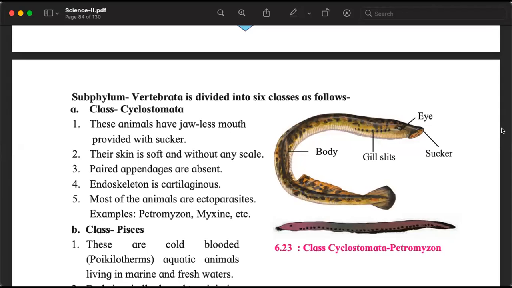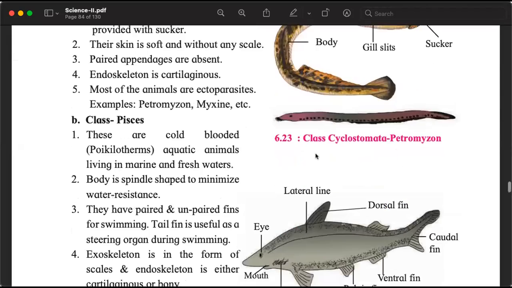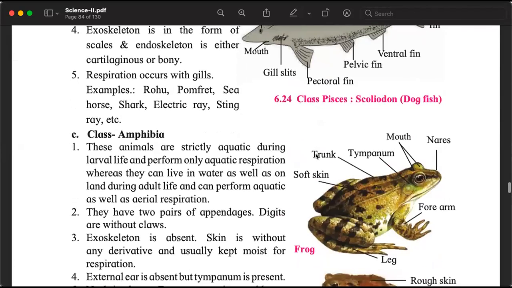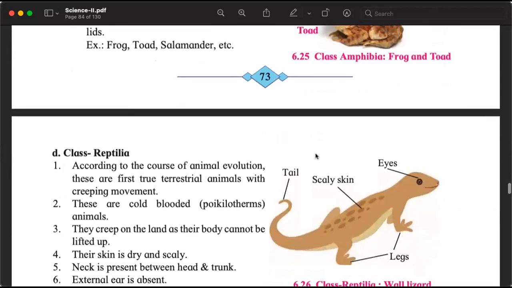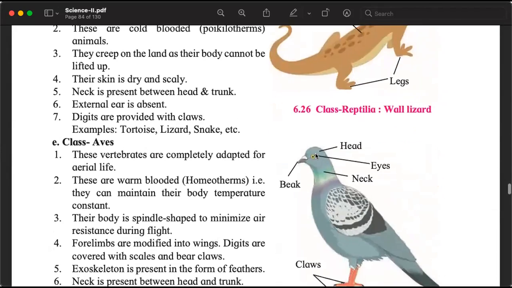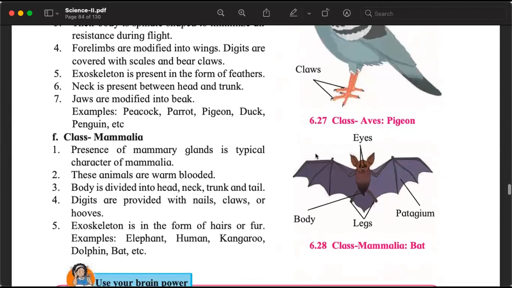In the next class, we will see how the subphylum Vertebrata is divided into 6 subclasses: Cyclostomata, Pisces, Amphibia, Reptilia, Aves, and Mammalia. We belong, of course, to the most complex organism, at the top of the food pyramid also. So we are mammals. We will study this in the next class.